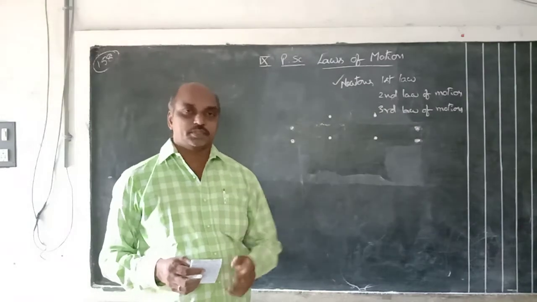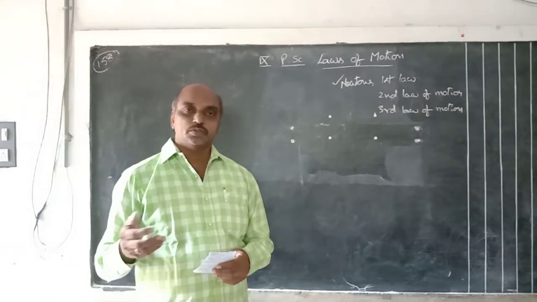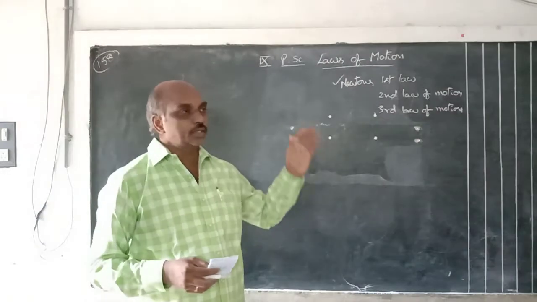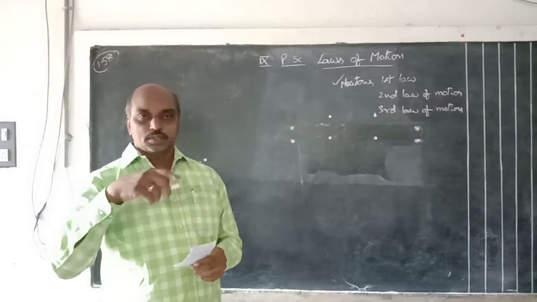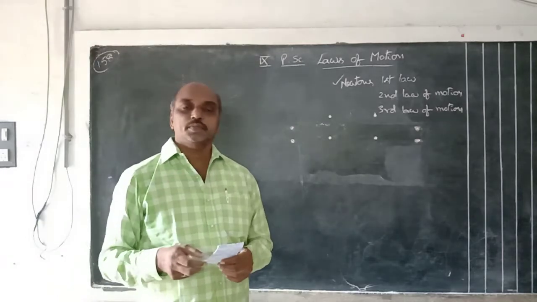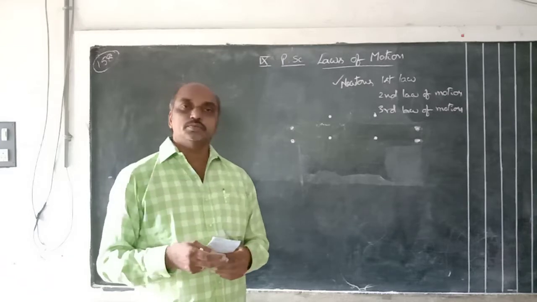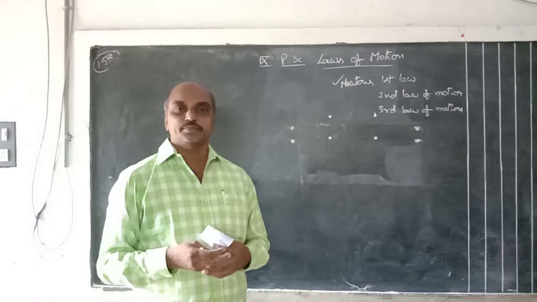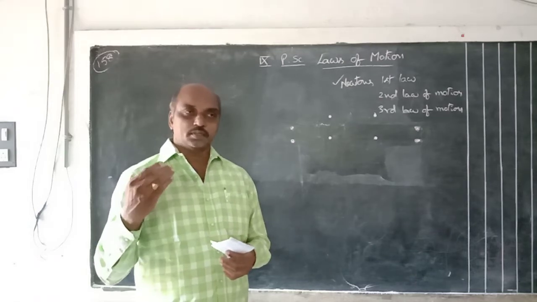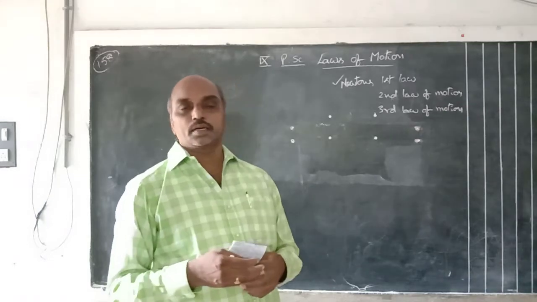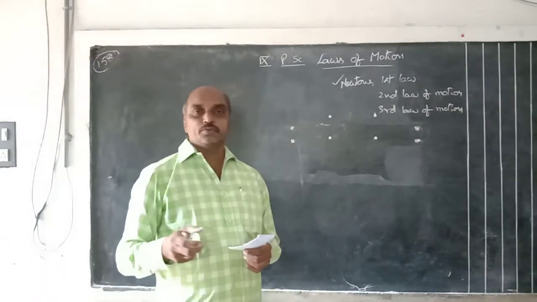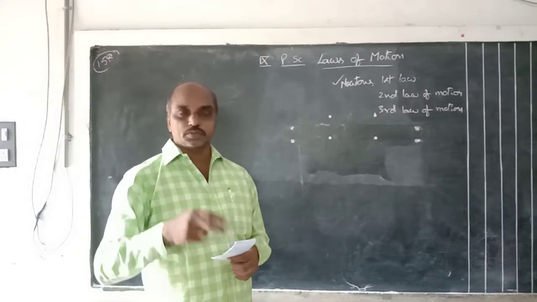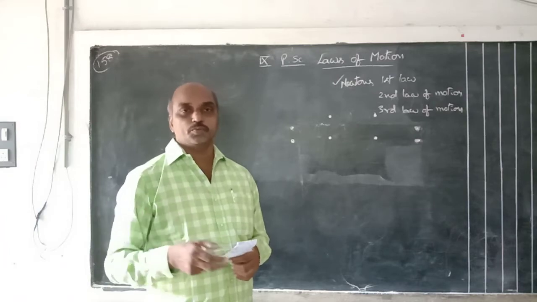Suppose any body is in moving condition, uniform motion, there is no difference in the motion without any external force acting on it. For example, in the wall clock, the second hand moves at a particular speed. Suppose it starts from 12 and comes back to the same position 12, that means 60 seconds. The speed of that second hand is the same without application of any external force. That is uniform motion. The movement of the planets is also uniform motion.